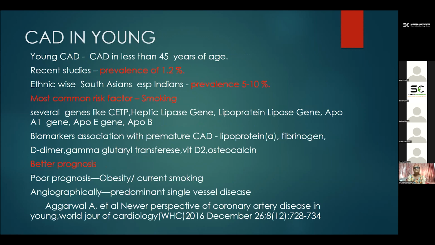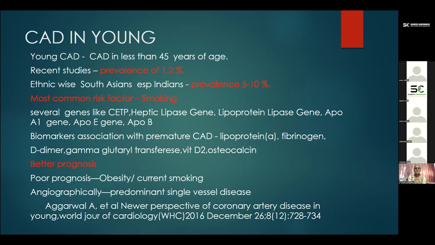So CAD in the young, there are so many definitions, especially when it occurs at less than 45 years of age. A recent study indicates a prevalence of 1.2%. Ethnic-wise, in South East Asians, especially Indians, the prevalence is of course 5 to 10%. The most common risk factor is smoking. Several genes have been attributed, like CETP, lipoprotein lipase gene, ApoA1, ApoE, and ApoB. Various biomarkers are associated with premature CAD, like lipoprotein A, fibrinogen, D-dimer, gamma-glutamyl transferase, vitamin D, and osteocalcin.